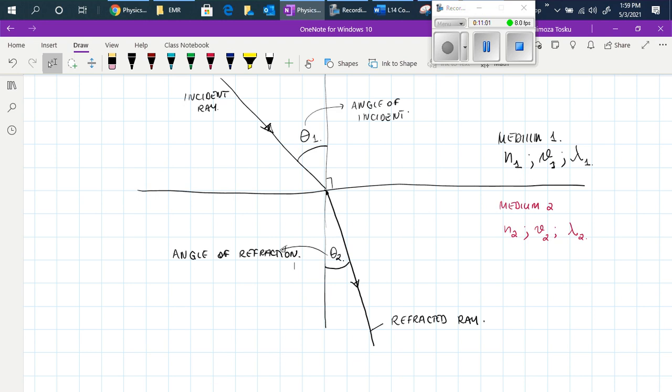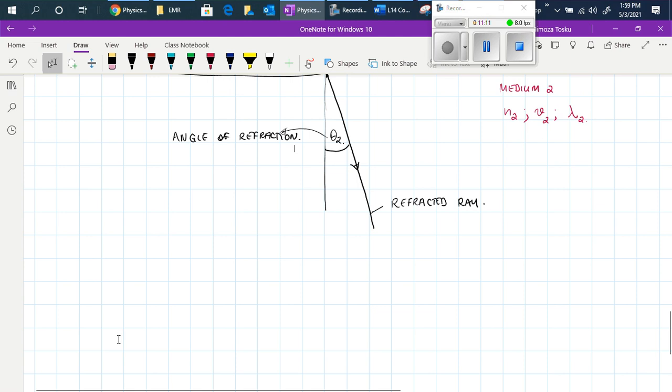Now, as it is passing through those mediums, the rays are following a law, and that law is known as Snell's law.